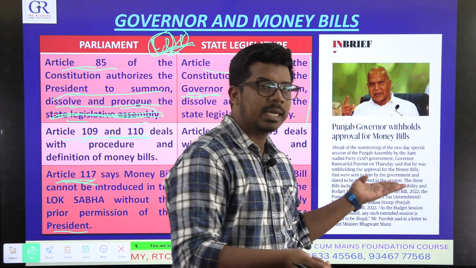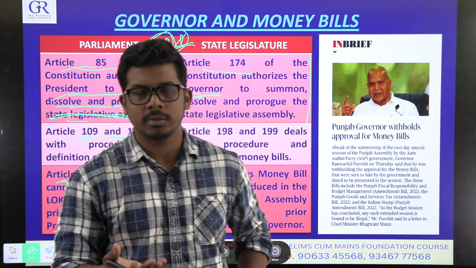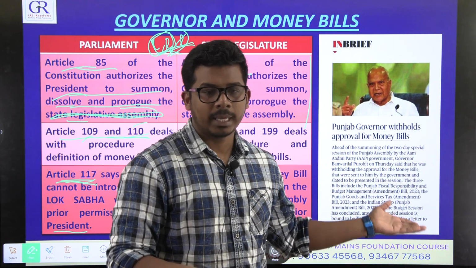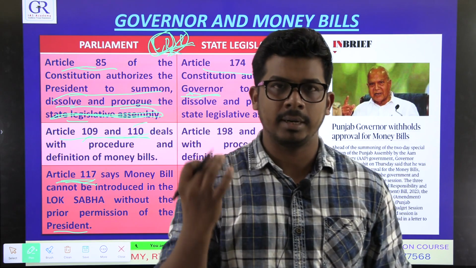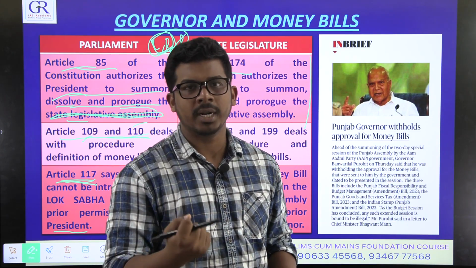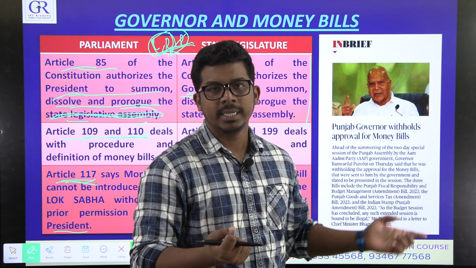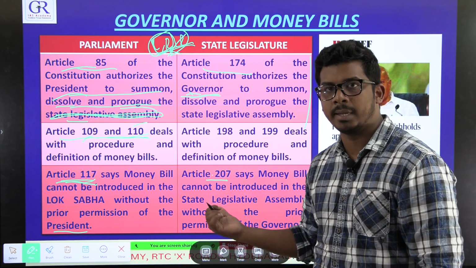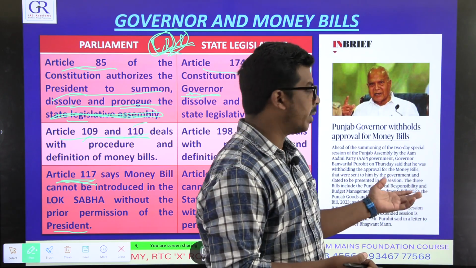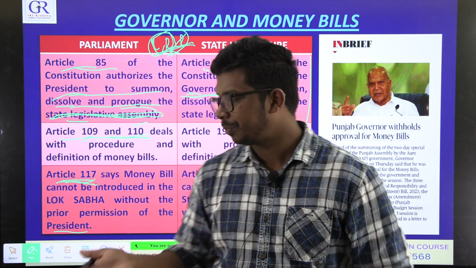So here, state government headed by the chief minister wanted to pass some money bills. So it already has their approval. Approval of the governor is just nominal, just a part of formal procedure. But again, governor has taken some true power and he rejected the money bill. He did not give permission to introduce the money bills. So this is, you can call a constitutional crisis. So Punjab government may go to court now.